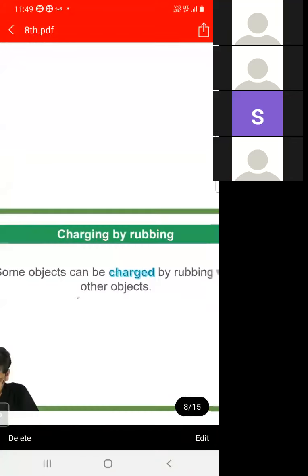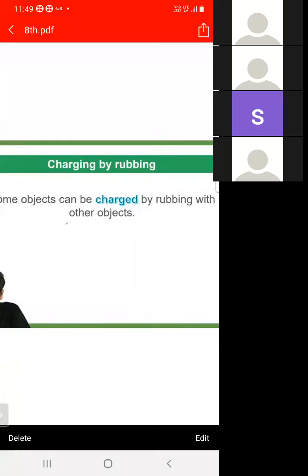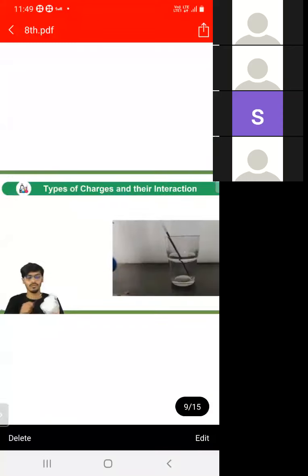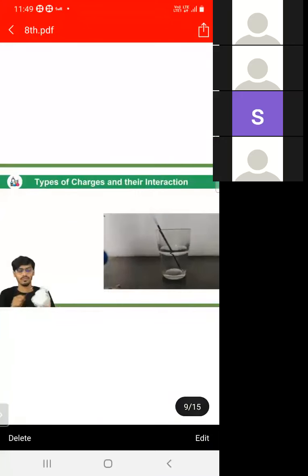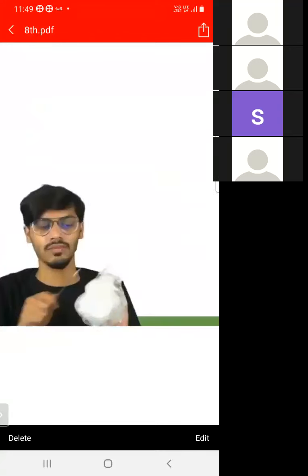So how is charge produced? When we rub one object with another, charge is produced. So it is produced by rubbing. And what are the types of charge? One is positive and second is negative charge. The person here takes polythene and a refill.